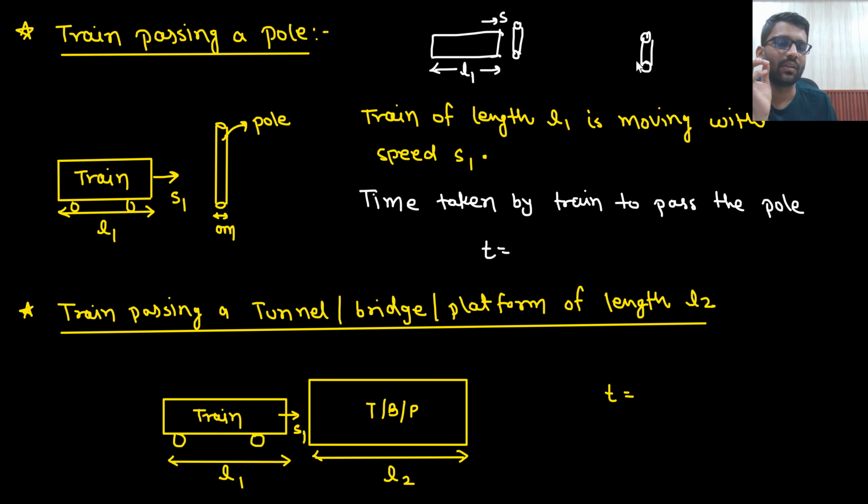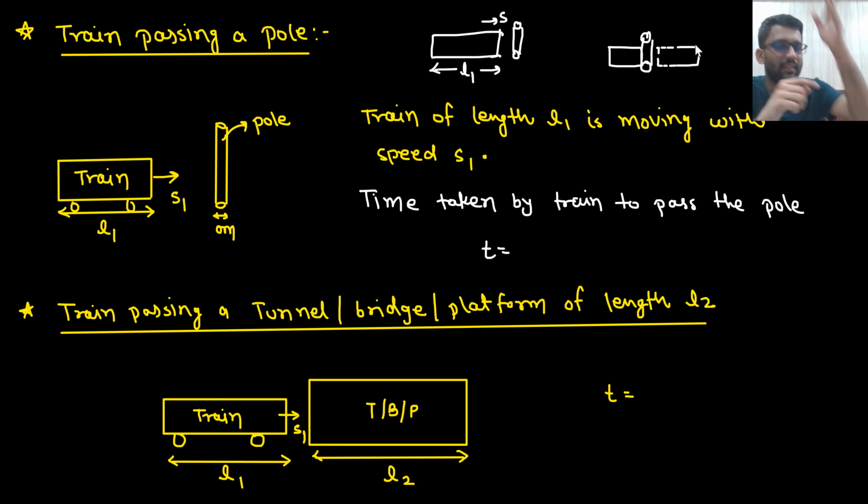So this is the pole. Now the train is moving, so the train is somewhere here. That means it has started passing the pole now. Now the train completely gets out. When the train completely gets out of the pole, at that time I will say that the train has passed the pole. Let's repeat it.